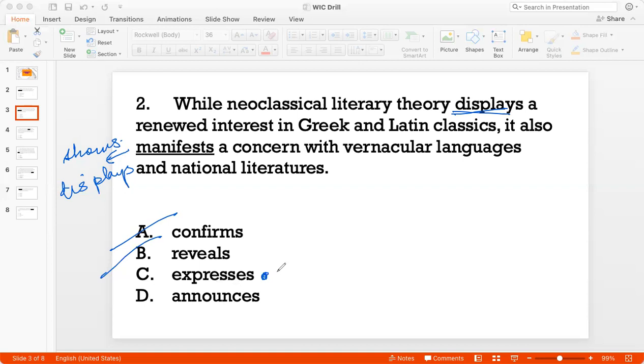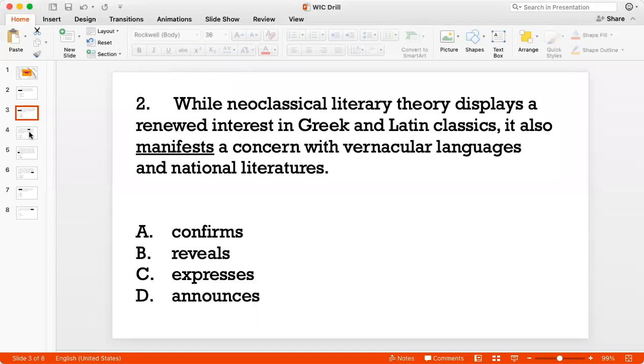Okay, announces. Announcement is generally used to indicate that something is now being presented before an audience, right? For example, the announcement of the start of a play. So that has a very specific meaning that you are going to present something before an audience, and so you are announcing it. And that doesn't convey what we are trying to say in this sentence, because in this sentence, we're saying that this theory presents or shows a concern. Right? So I don't like D also. So my best answer is expresses, option C.